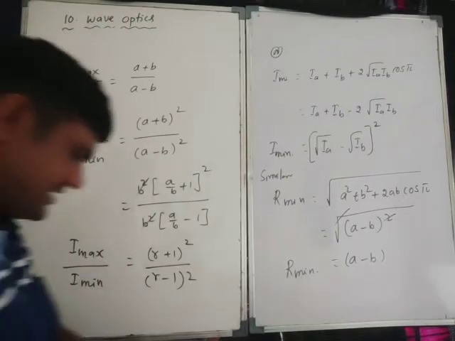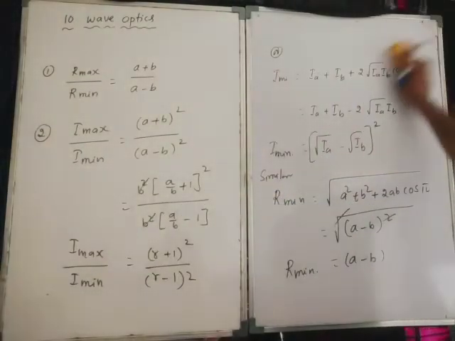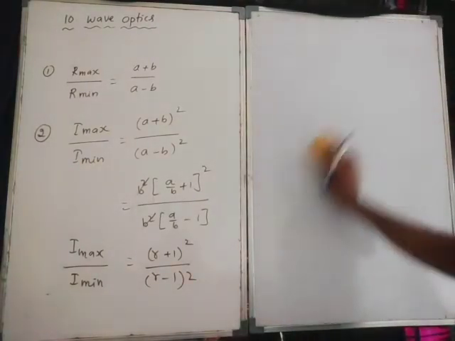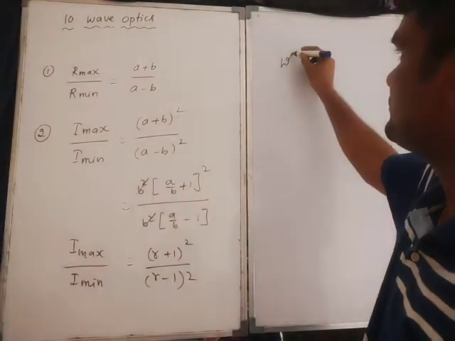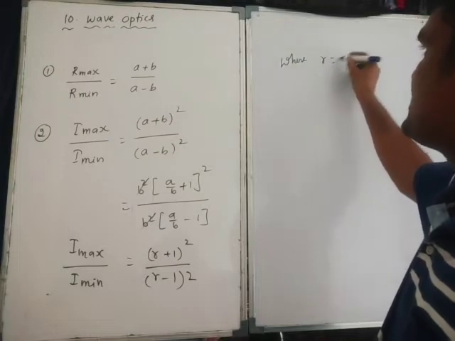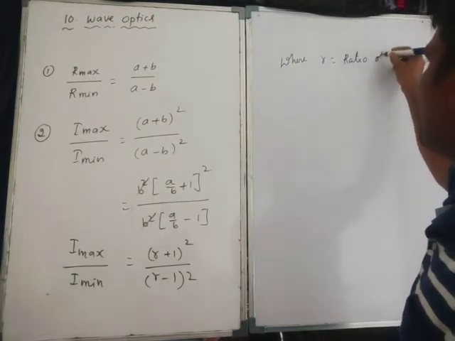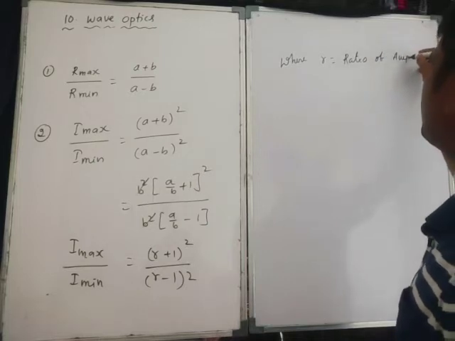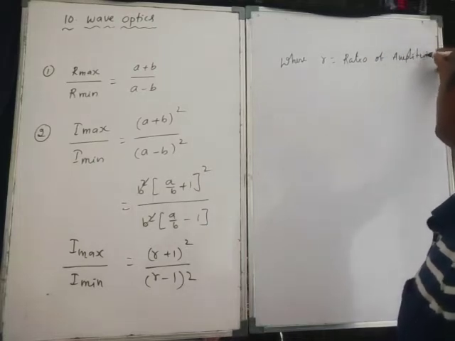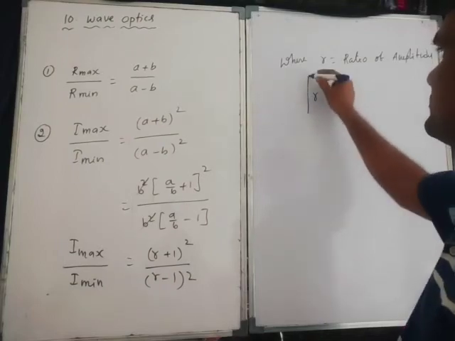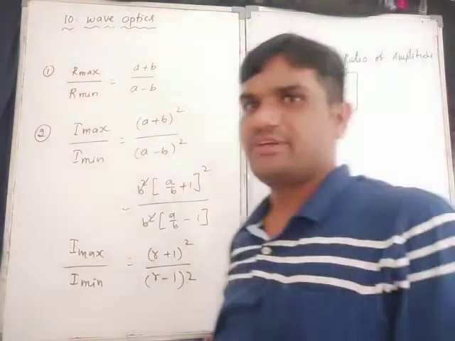Are you clear, everybody? Very important concept. Where r is the ratio of amplitudes, r is equal to A by B.